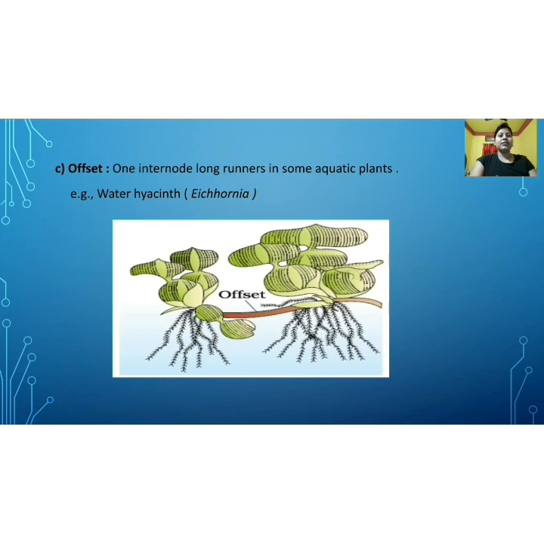Then the stolon example is strawberry. This will be very easy to remember. Then the offset example is water hyacinth. So these are the three vegetative parts by which plants show vegetative propagation. So these are the subaerial.